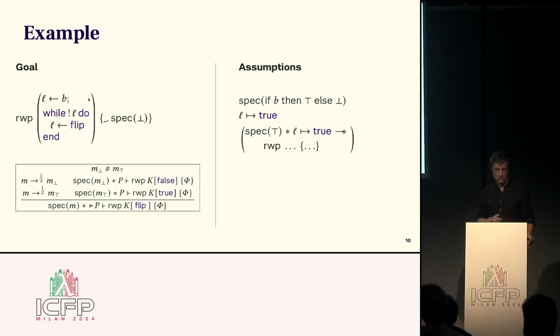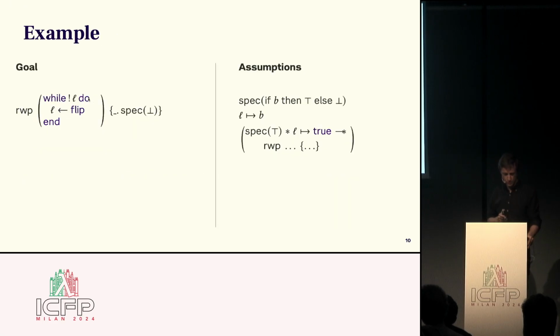Then we store the Boolean value to the location, and then we're almost done. Now we do a case distinction on b. If b is false, the program terminates directly. If b is true, then we are at a situation where we can apply our induction hypothesis and we conclude the proof.